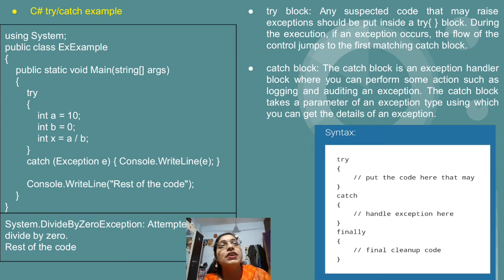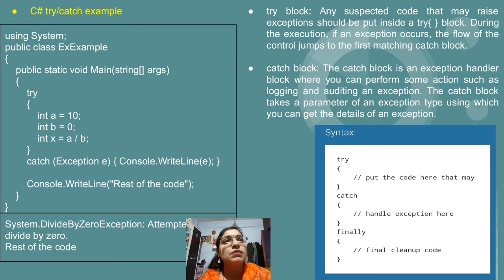But because of the exception, as we have seen in the previous example, this particular part is not going to get executed. So because of exception handling, this is possible. So that advantage we have seen, that is, it maintains the flow of execution. If there is an error, just display that error and then continue with the execution of the remaining code.